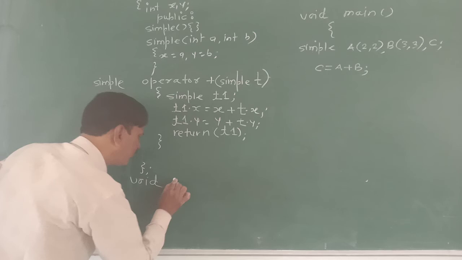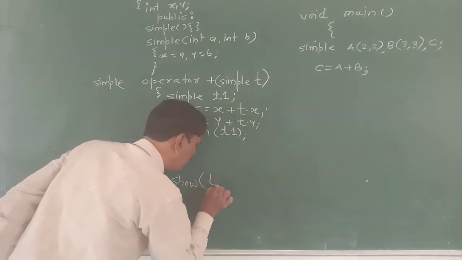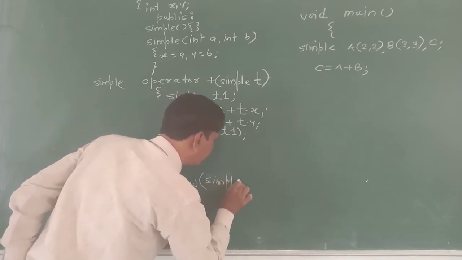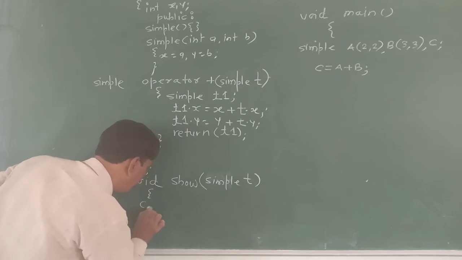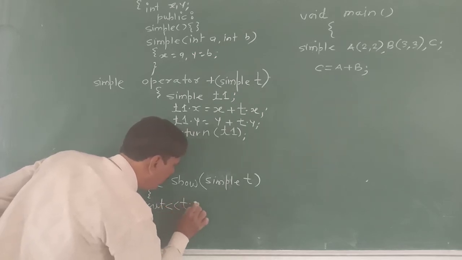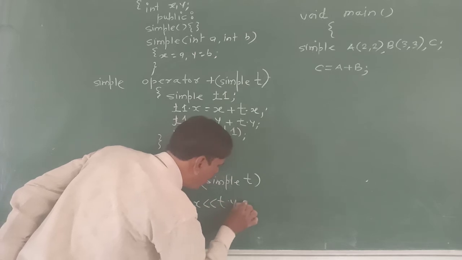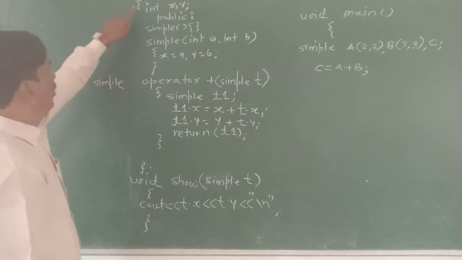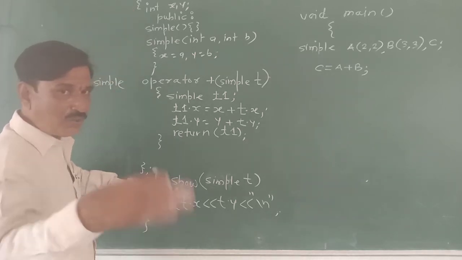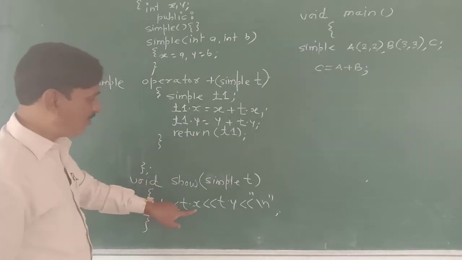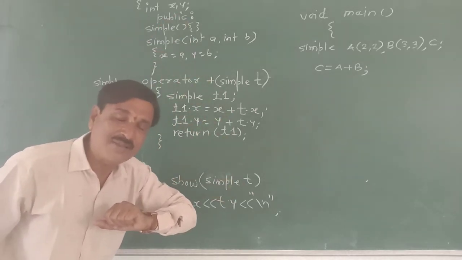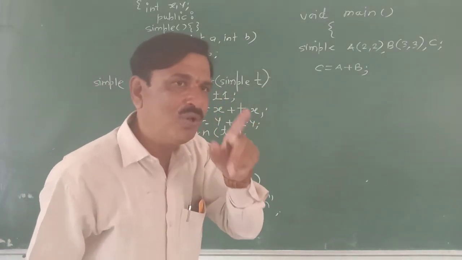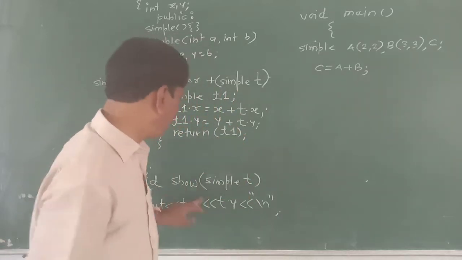Now the show function: void show of simple T, cout T dot x, T dot y, slash n. Finish. Look, the class is finished. The show function is outside the class. It is not a member, still it accesses x and y of class simple. It means a non-member function is trying to access the private members of class simple. So either it must be a member or it must be a friend. Let us make it a friend.